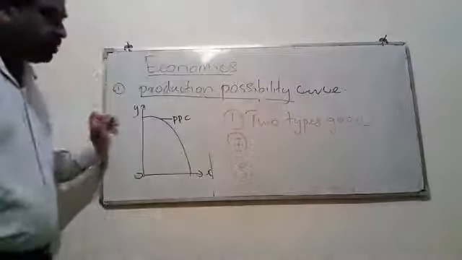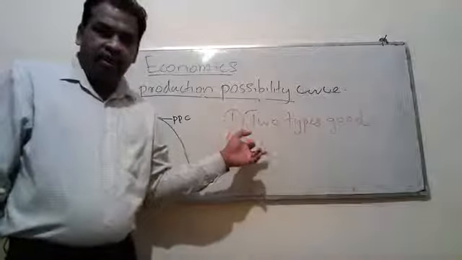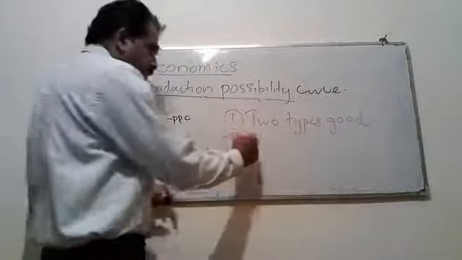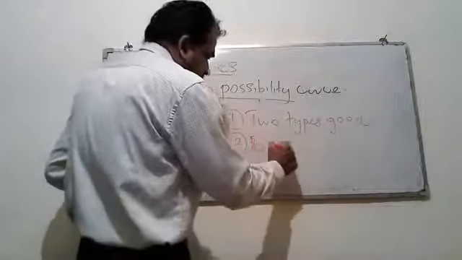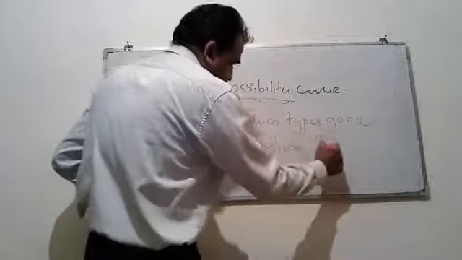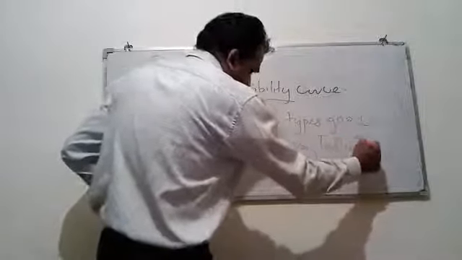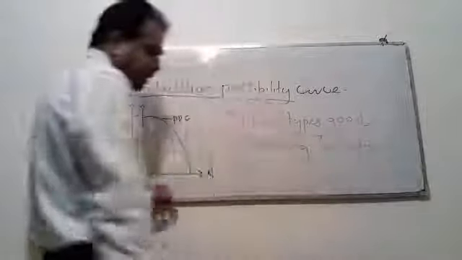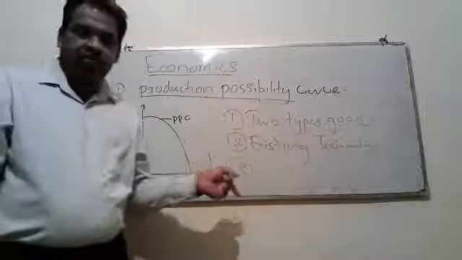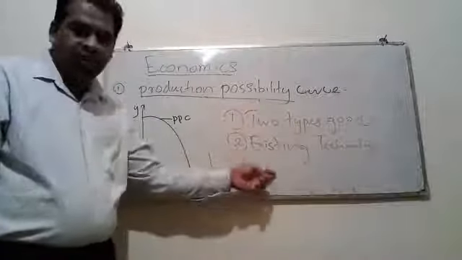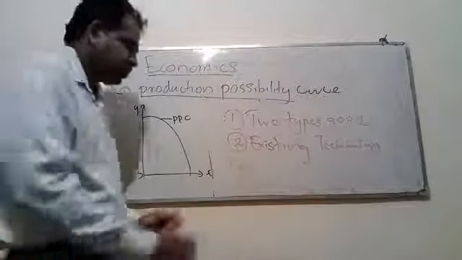Number two, the country is using only the existing technology. Number three, the country is using all the resources available in an efficient manner.